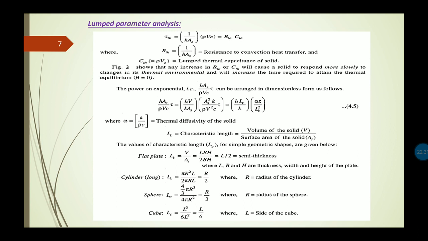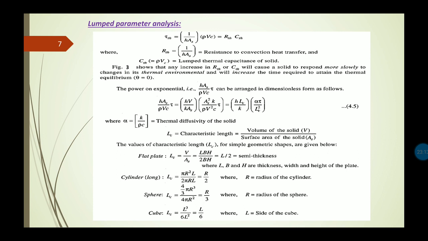The volume of a long cylinder is pi r square L, and the surface area is 2 pi r L, or pi d L if we consider the diameter. So the characteristic length is R by 2, where R is the radius of the cylinder. In case of a sphere, if we write the volume and surface area of the sphere, we get the characteristic length as R by 3, where R is the radius of the sphere. Similarly, in case of a cube, the characteristic length is L by 6, where L is the side of the cube.